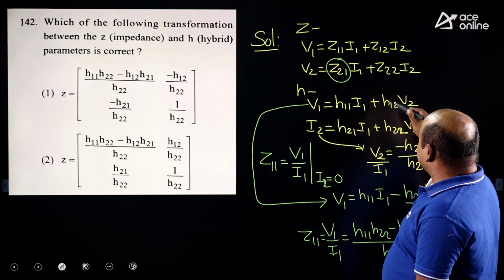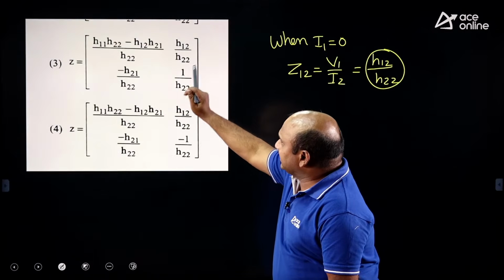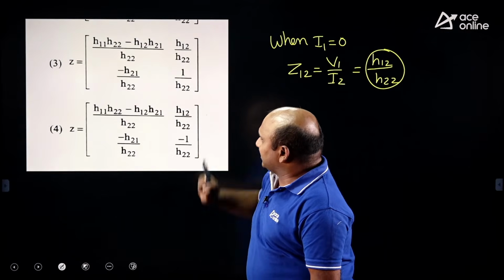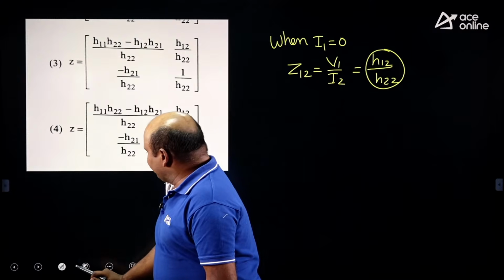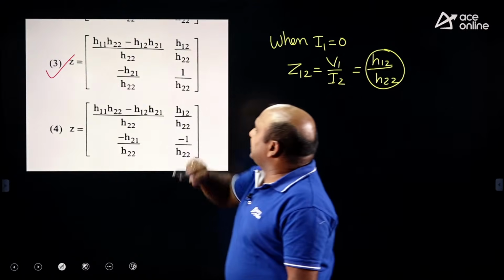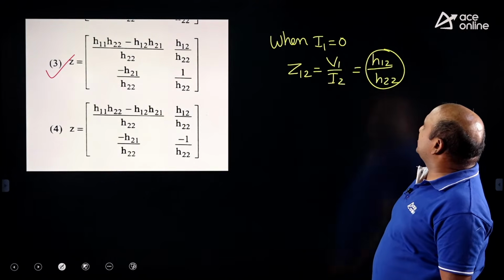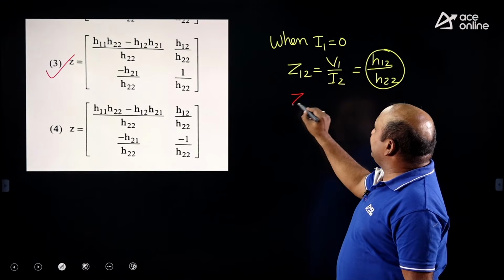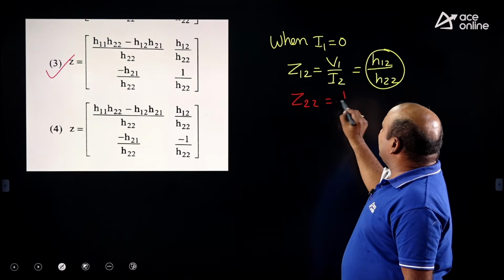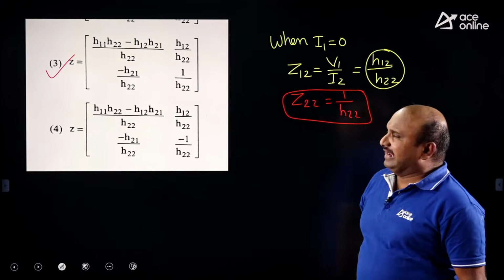But in the other option, a negative sign is there, and in this one, no negative sign. That's why I will take the third option as the correct one. This value we can take as H12 by H22. And finally, Z22 you will get as 1 by H22.